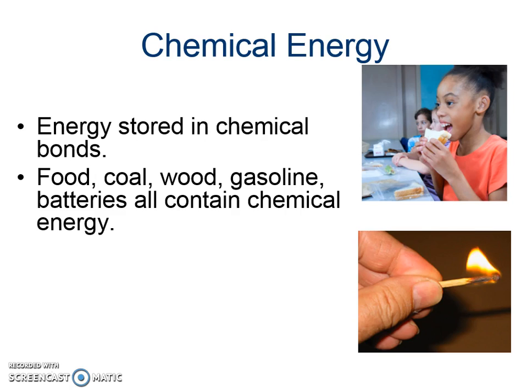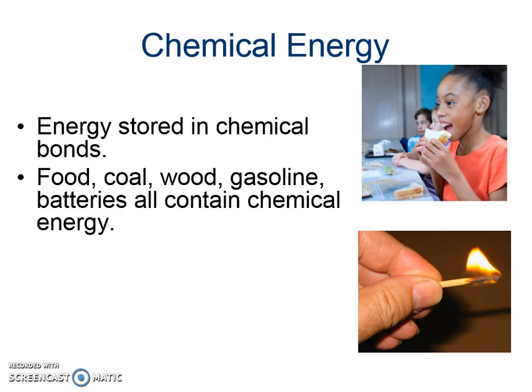So first let's talk about chemical energy. Chemical energy is energy stored in chemical bonds. As those chemical bonds are broken, that's when the energy is released. So when you eat food, your body takes in the food, and as it starts to digest it, we break it down, and that's when the energy is released. Things like carbs, proteins and sugars help fuel your body.